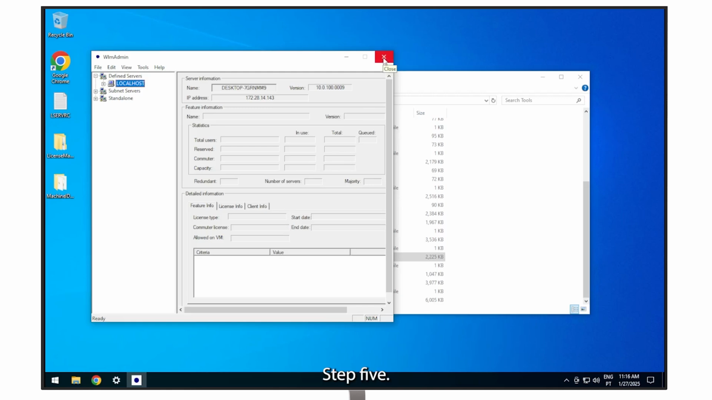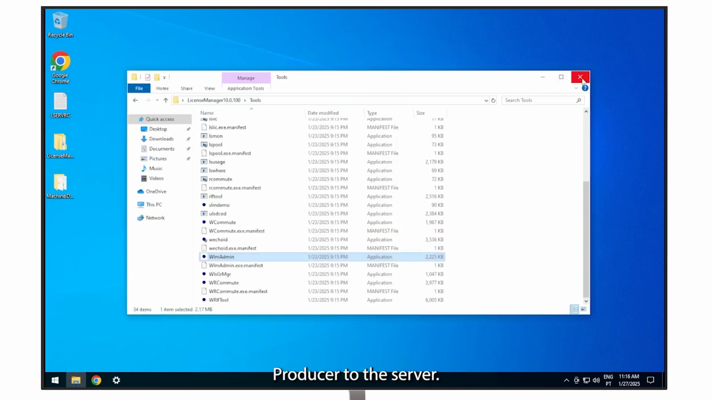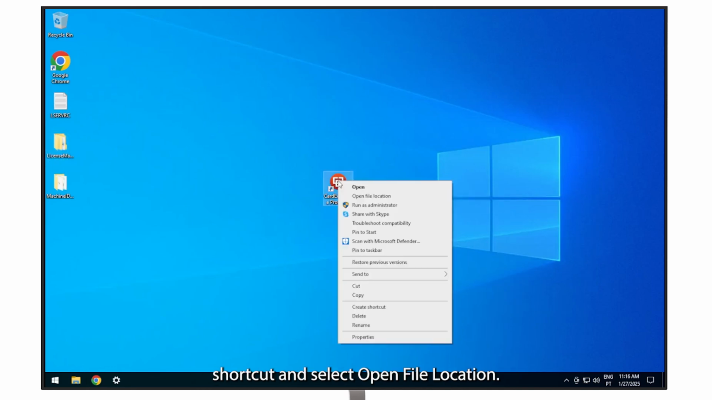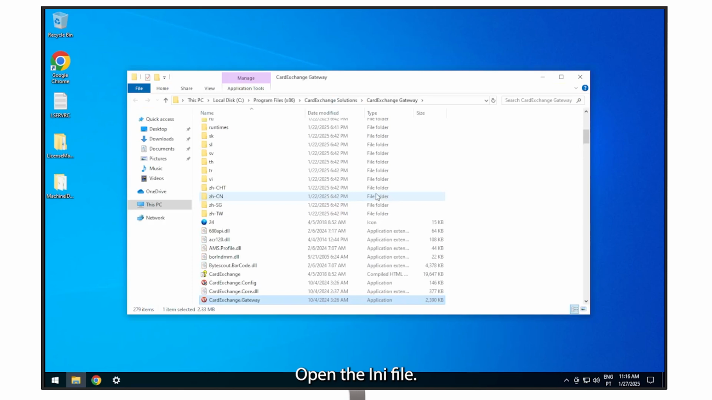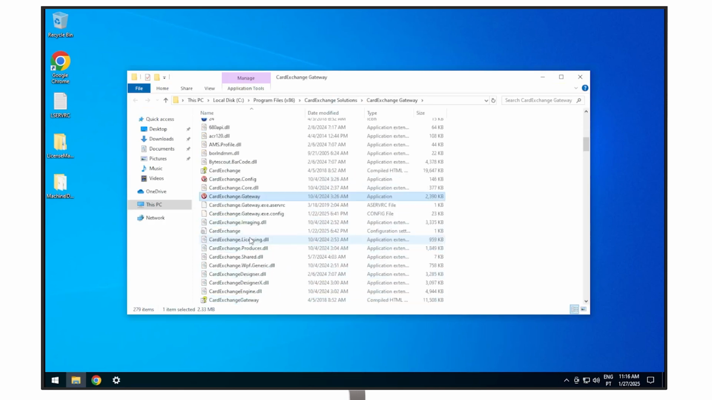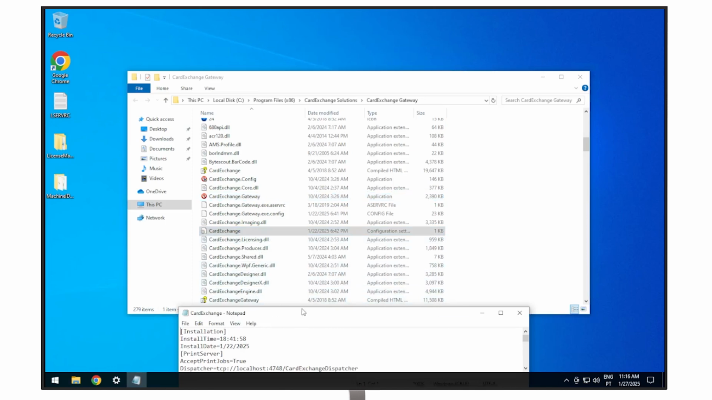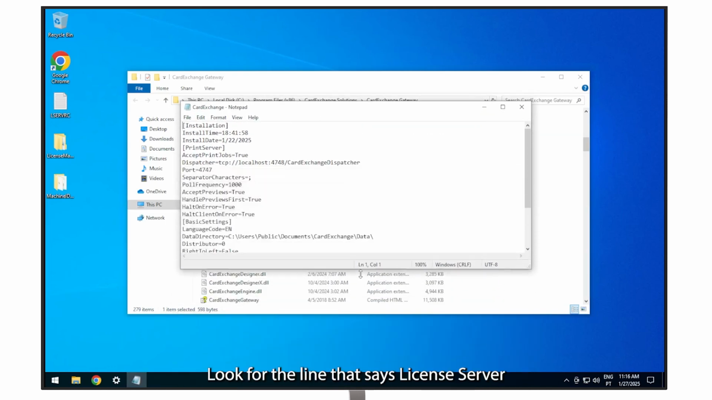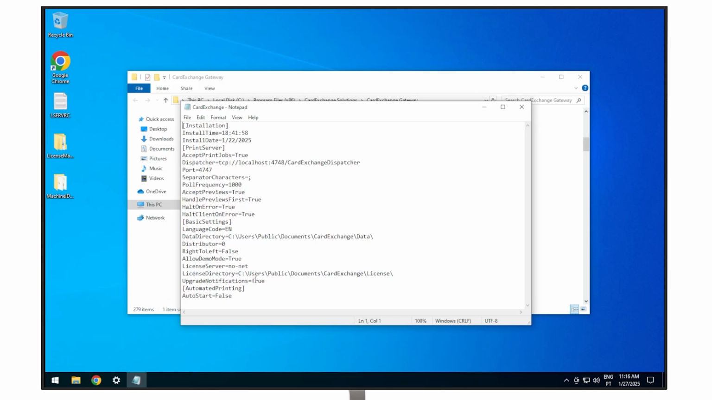Step 5. Connect CardExchange Producer to the server. Right-click on your CardExchange Producer shortcut and select Open File Location. Open the INI file. Look for the line that says License Server and replace it with the IP address of the server.